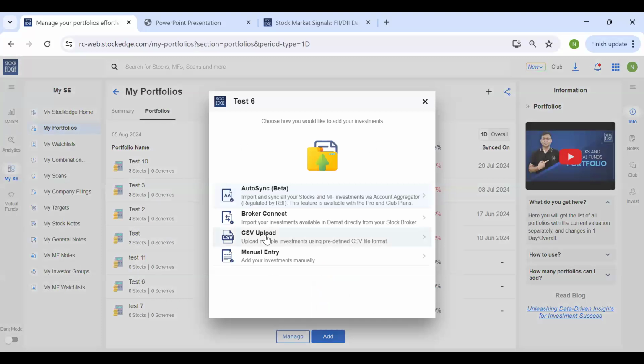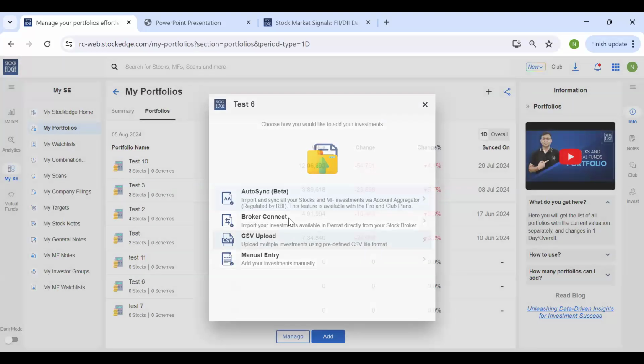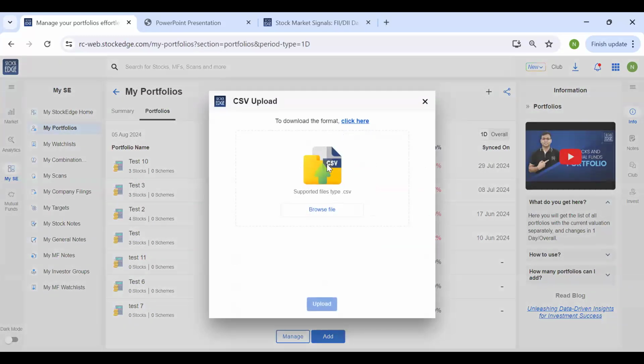Next option is the CSV upload. So CSV upload allows you to upload your portfolio in the form of an Excel sheet. So just click over here, click on this download format, and it will tell you the format in which you need to create the Excel sheet. And then you can just upload that Excel sheet from your computer.